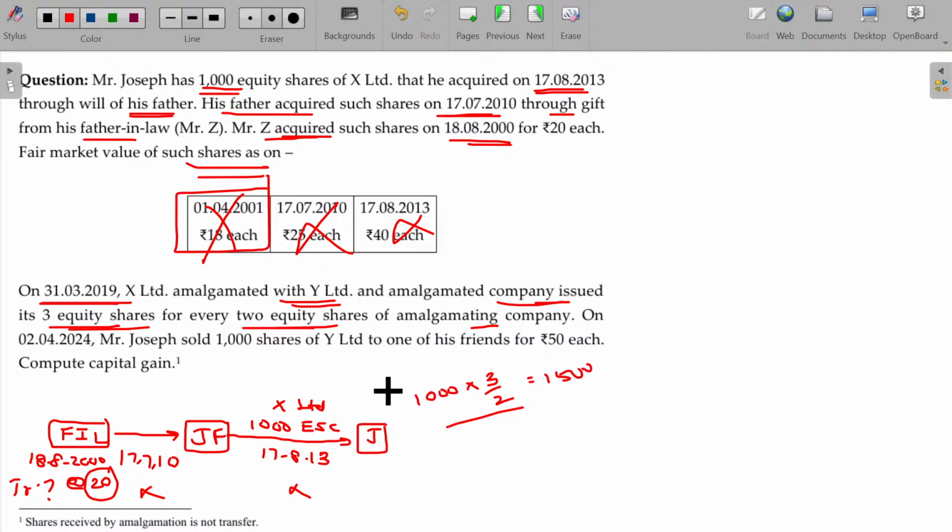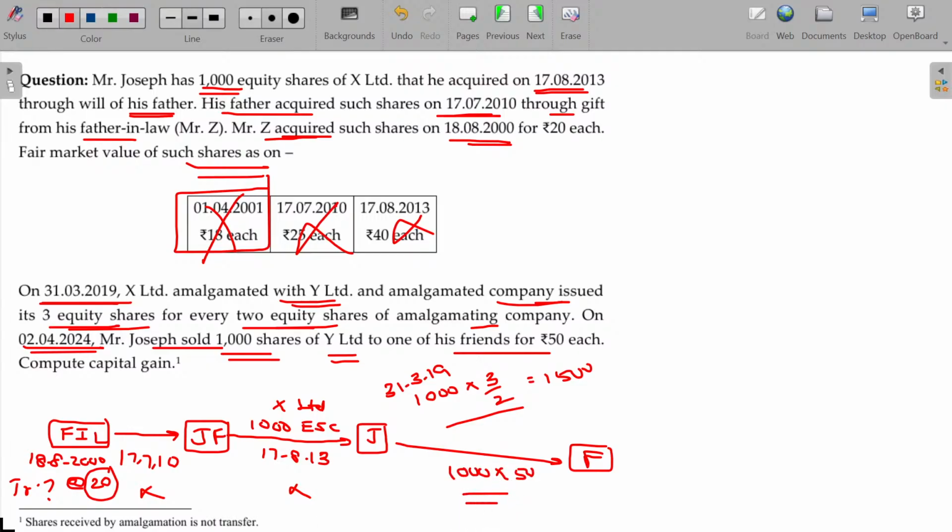When? 31st March 2019. On 2/4/2024, Mr. Joseph sold 1000 shares of Y Limited to one of his friends at rupees 50 each. Compute the capital gain. One of the interesting illustrations.